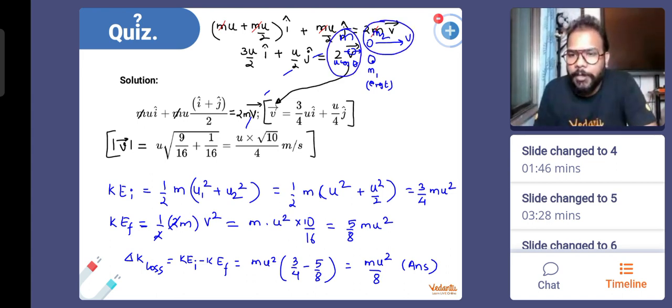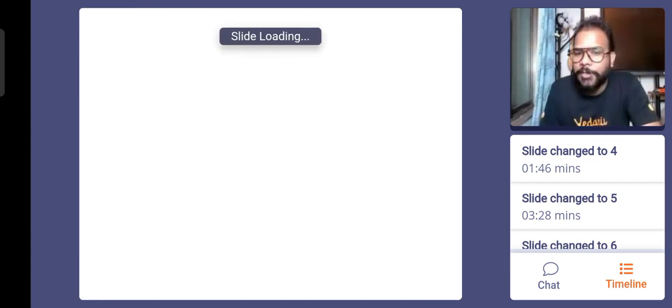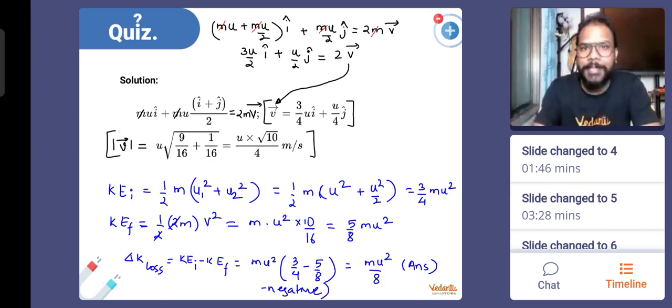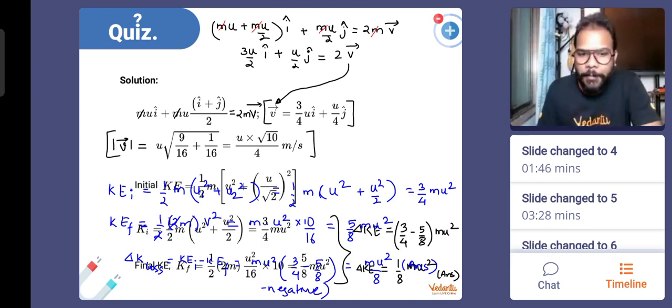Sir, why did you take initial minus final? Arre yaar Anshum, why are you asking the same thing again and again? I said you can take it as final minus initial also, but that will come out to be negative and negative will represent loss, so I wanted to write it as positive, therefore I took initial minus final. And think with common sense, if there is something which is reducing then definitely its initial value is more than the final value, so how will you calculate the loss?